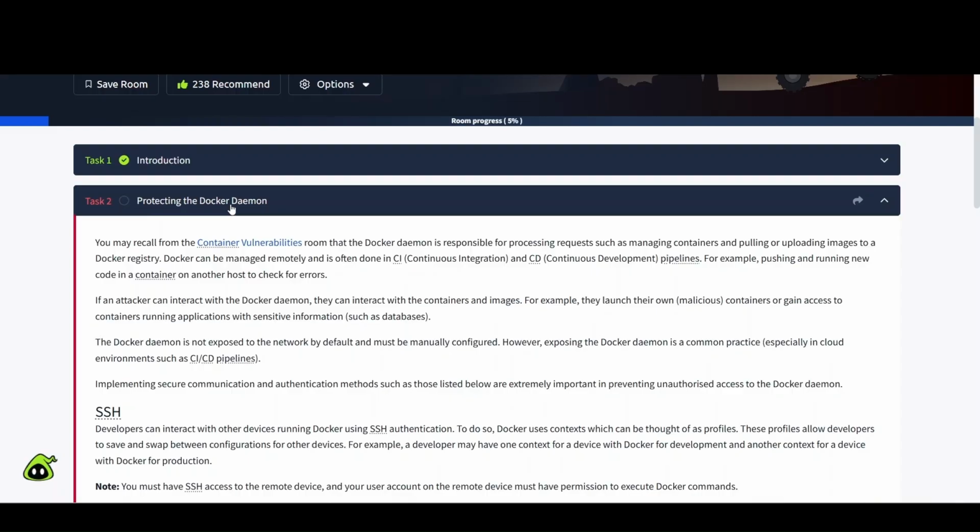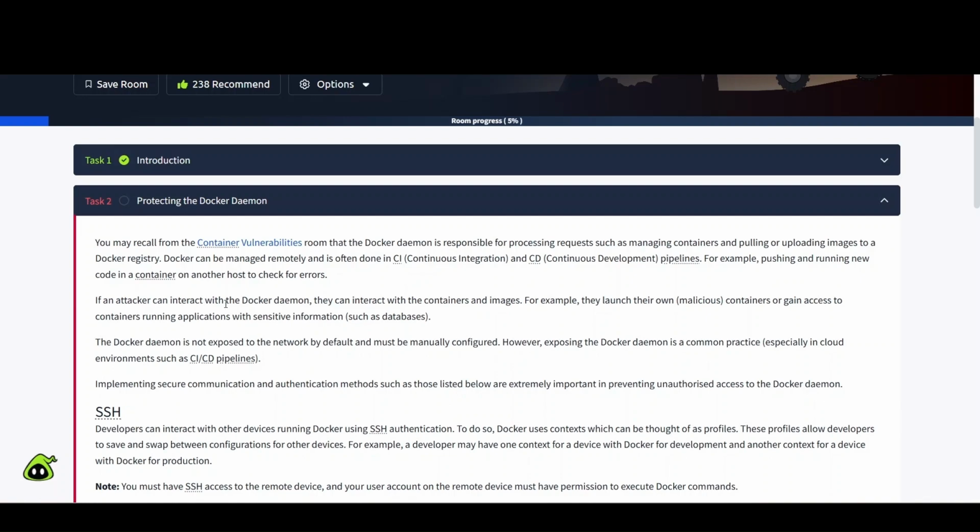Task 2, protecting the Docker daemon. You may recall from the Container Vulnerabilities room that the Docker daemon is responsible for processing requests such as managing containers and pulling or uploading images to a Docker registry. Docker can be managed remotely and is often done in CI, continuous integration, and CD, continuous development pipelines. For example, pushing and running new code in a container on another host to check for errors.